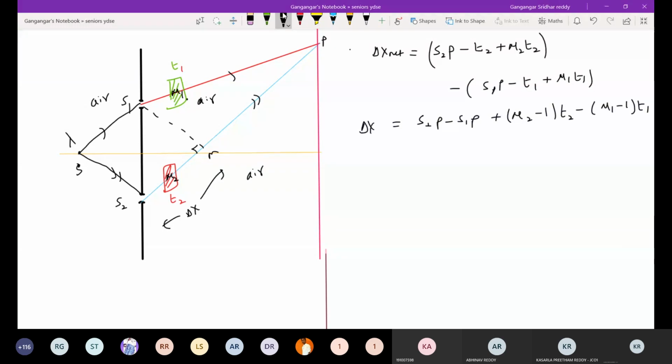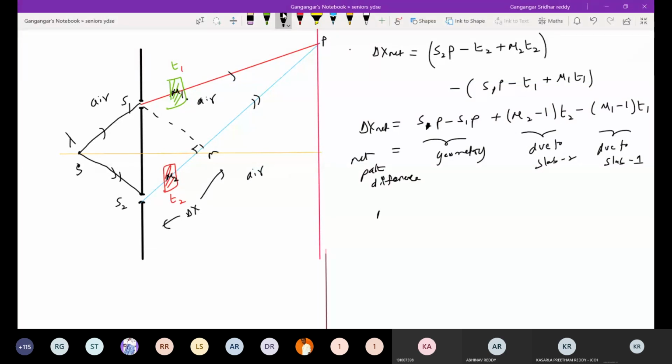T1. We are searching for, this is due to geometry. So this is due to geometry, this is due to slab 2. This path difference is due to geometry. This is due to slab 2. This is due to slab 1. This is a net path difference.